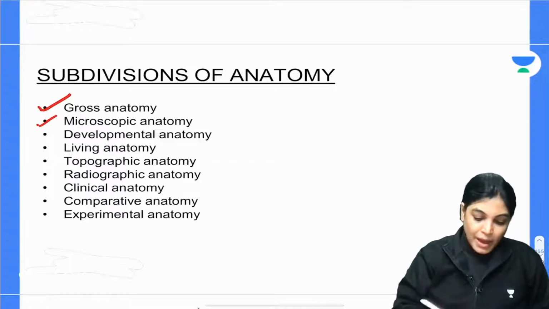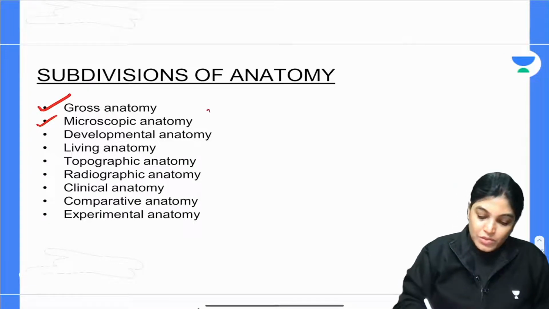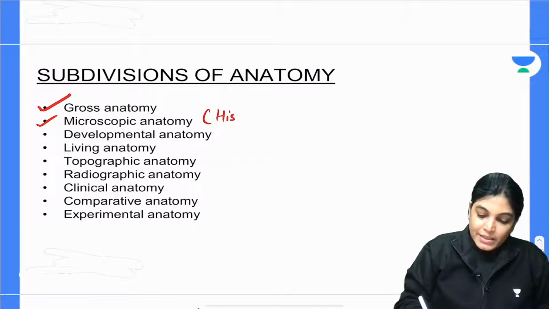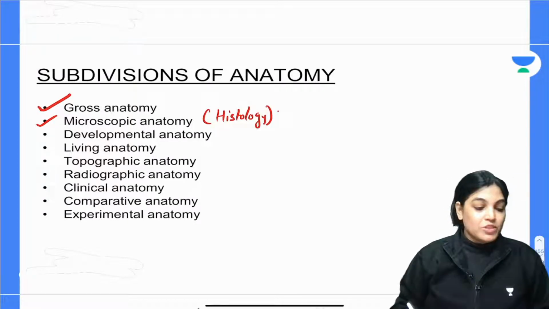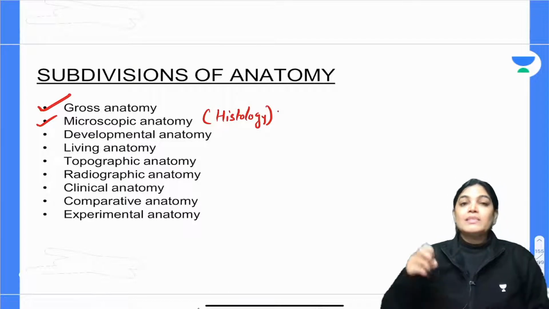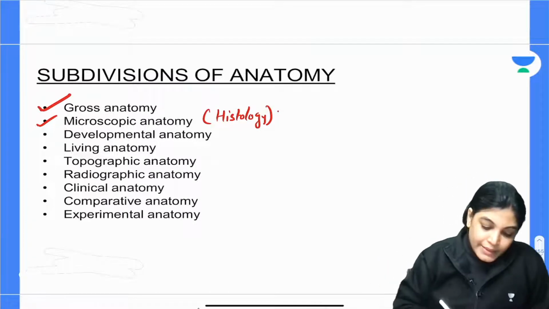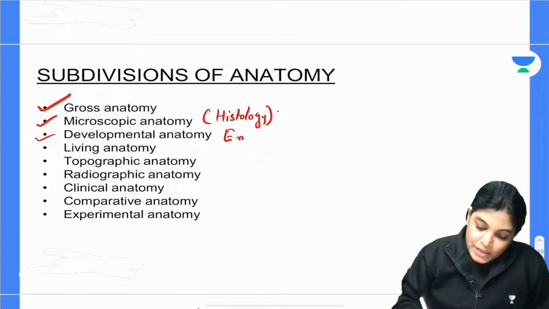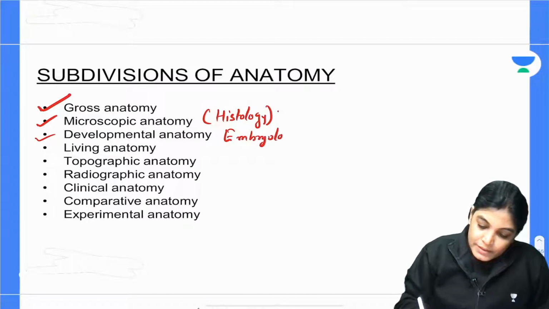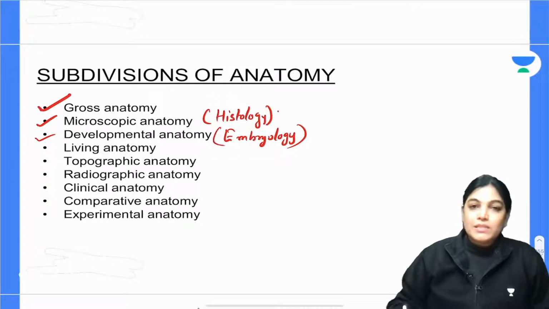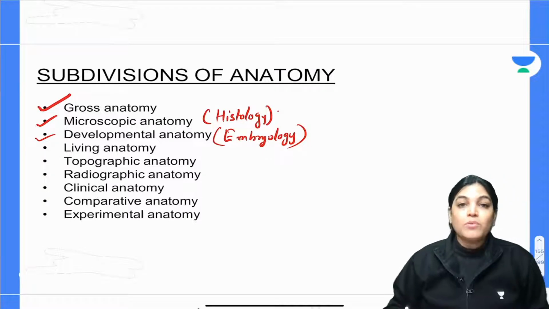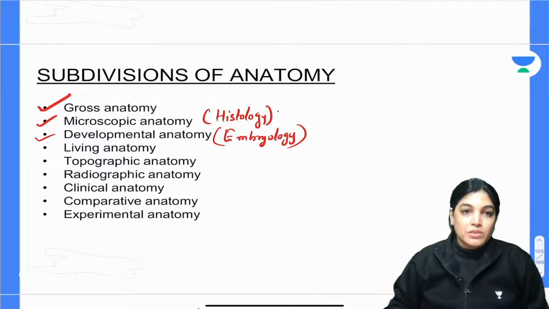We will study microscopic anatomy, that means those structures which deal with the histology study, structures which are not seen by the naked eye but can be seen when focused under the microscope. Developmental anatomy means we will study embryology in this. So how the fetus is formed, how the organs are formed, how the structures and body wall are formed, how the brain, heart, kidneys, and every structure are formed.